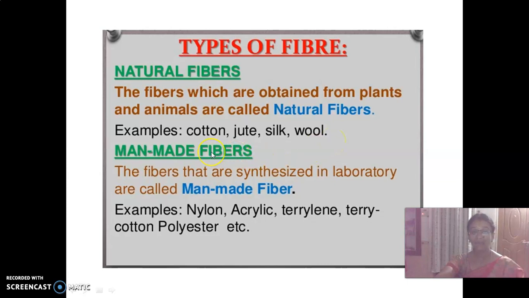And then man-made fibers. So they can be also called as synthetic fibers. So the fibers that are synthesized in laboratory, that is nothing but, the human beings prepare this. They are called as man-made fibers. So these are all some of the examples of man-made fibers. They are nylon, acrylic, terylene, terrycotton, polyester, etc. So these are natural fibers and these are man-made or synthetic fibers.